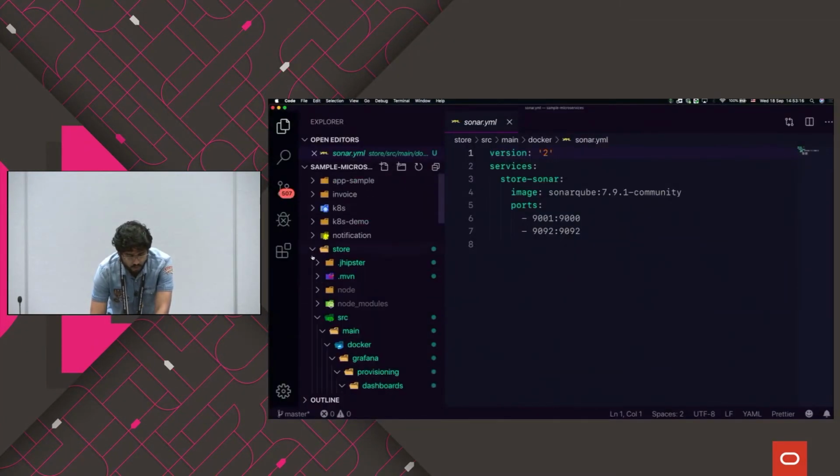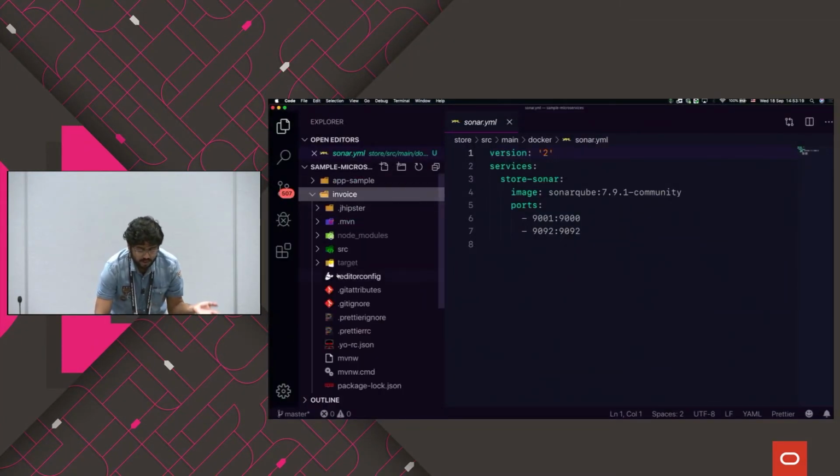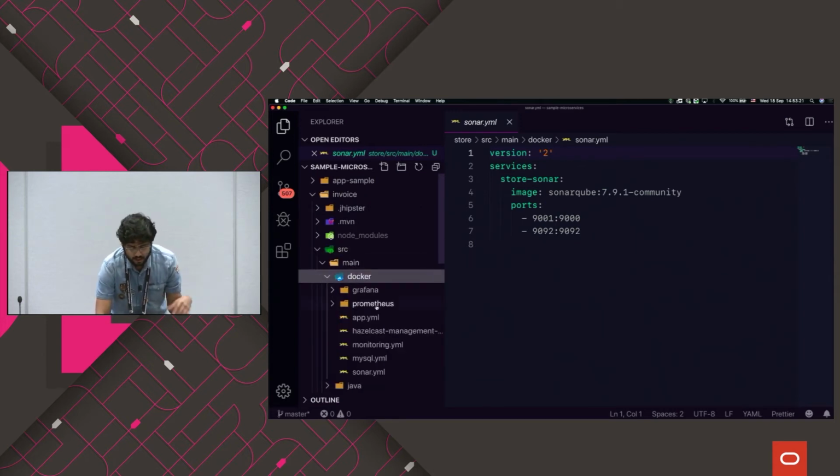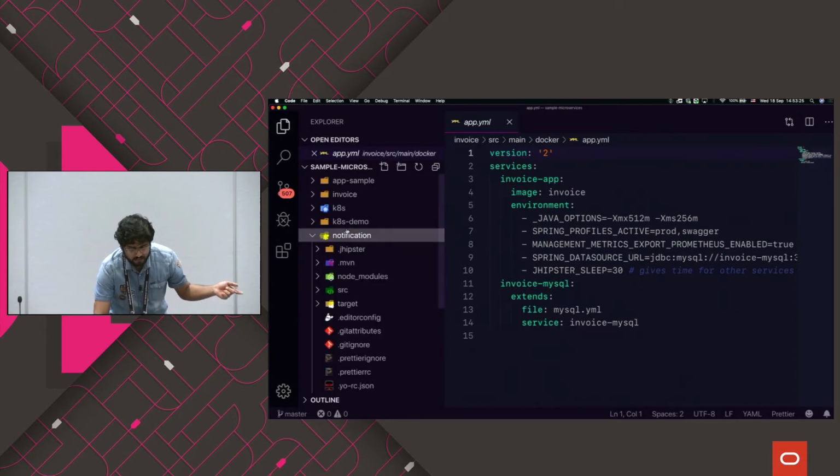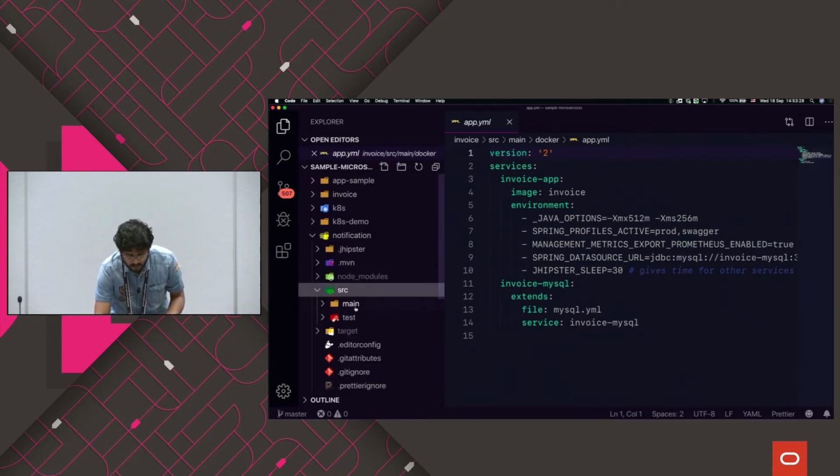And this goes for all the other things. For example, even in invoice, you have the same structure. And the Docker files are generated. And in notification, we have chosen Mongo database. So let's see what's there.